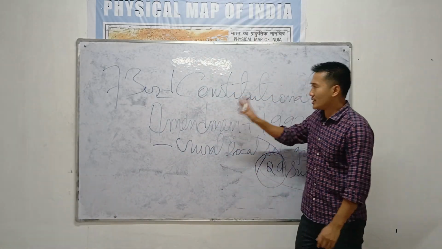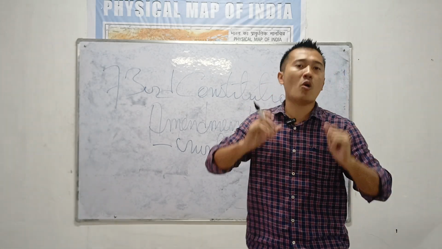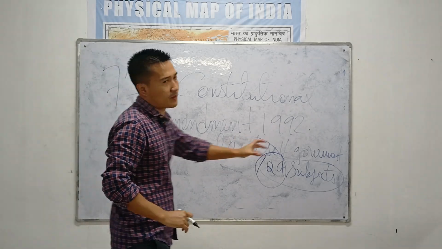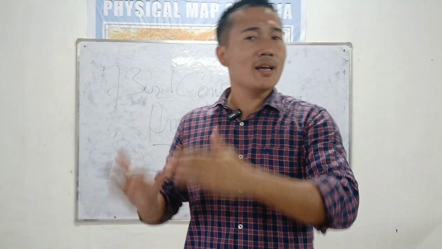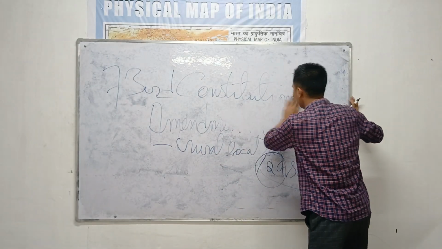So let's see the features of this 73rd Constitutional Amendment Act 1992. Let's see the important features of the 73rd Constitutional Amendment Act, which is found only in a village, not in a city, not in a town.